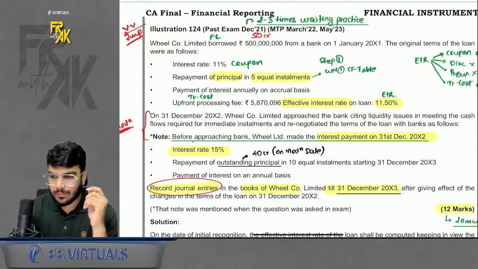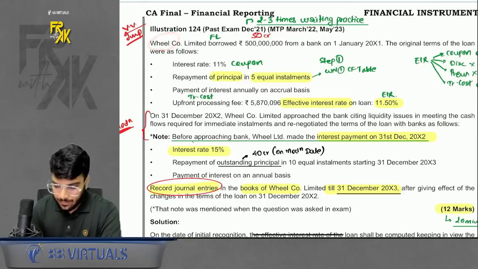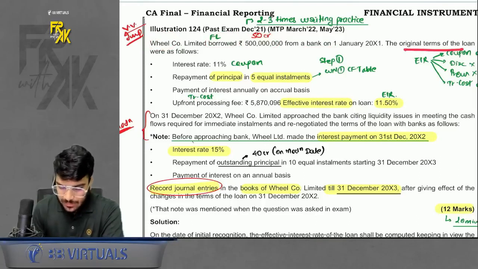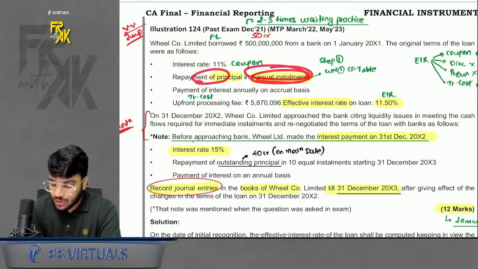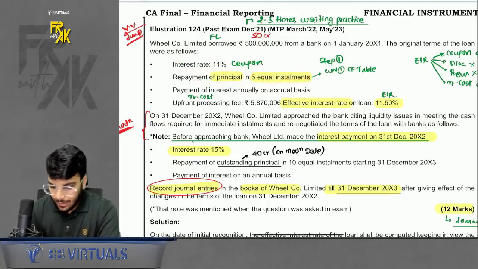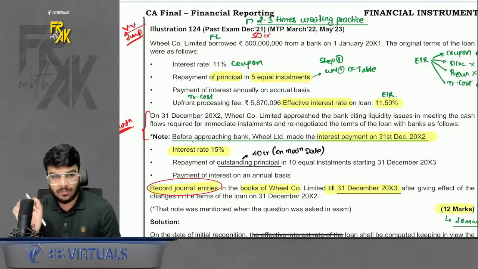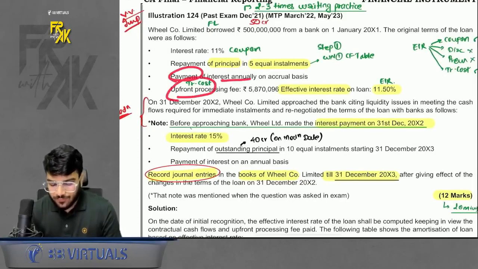Wheel Company Limited. So it was given that Wheel Company Limited borrowed 50 CR from a bank. So we are a borrower. Original terms are given, interest coupon is given, repayment of principal in 5 equal installments. Do remember, I already told you, whenever principal repayment happens in installments, for step number 1 cash flows, you will also have to prepare a working note number 1 cash flow table. Then payment of interest annually, upfront fees.